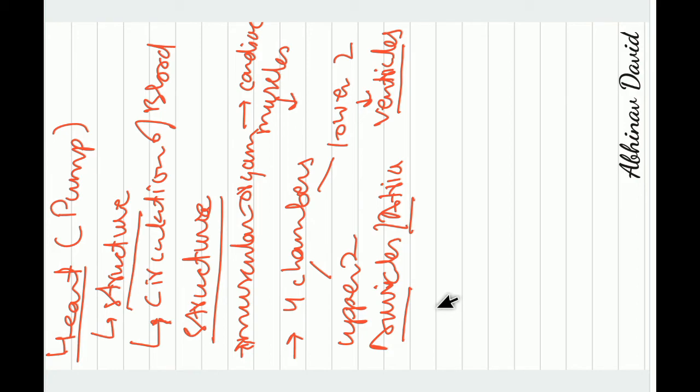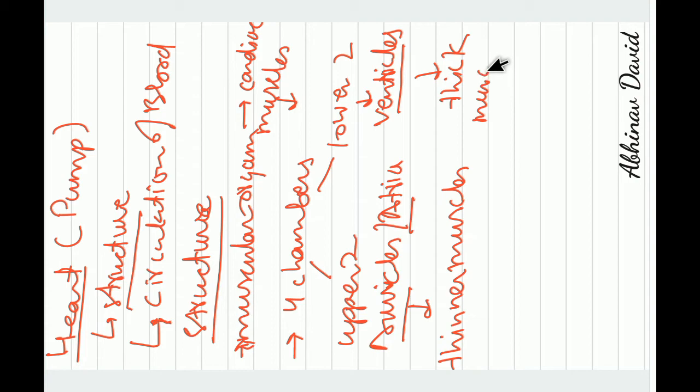Now, auricles have thinner muscles as compared to the ventricles. Ventricles have thick muscles. Why they are like that, I am going to tell you afterwards, when you study the circulation, then you will understand. So auricles have thinner muscles and ventricles have thick muscles. The upper ones are called auricles, as I have already told you, and the ventricles are there, so 4 chambers are there.